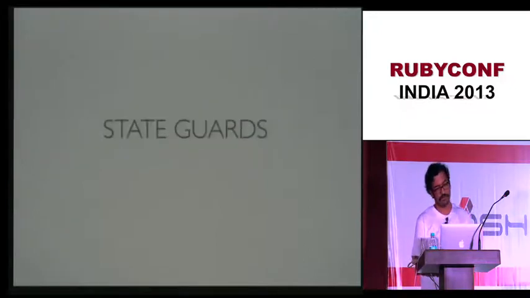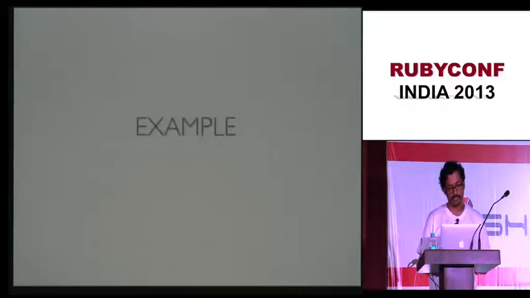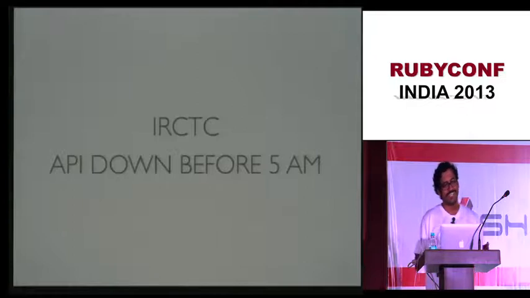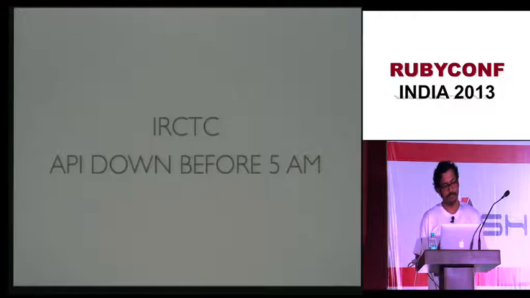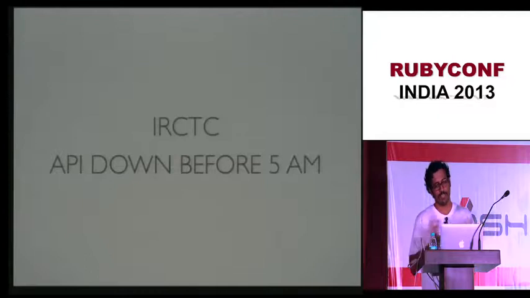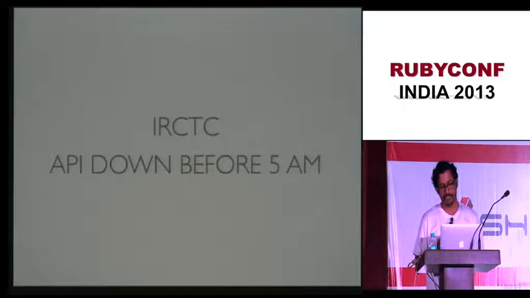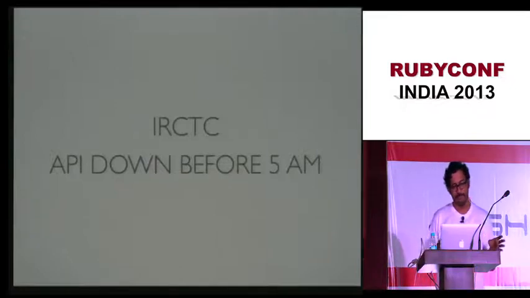The first which we talked about is a state guard. Now let's take an example of what exactly is a state guard. So let's say IRCTC tells you that our API is down pretty much always, but we have a special requirement that the API should be down before 5 AM. This is a special requirement. Can anybody tell me what is the status code for service unavailable? 503 actually. Even I don't remember it.